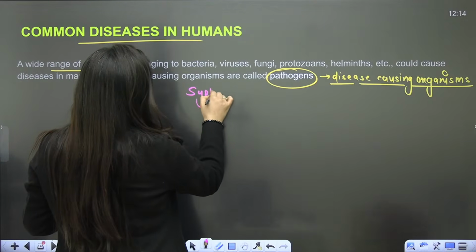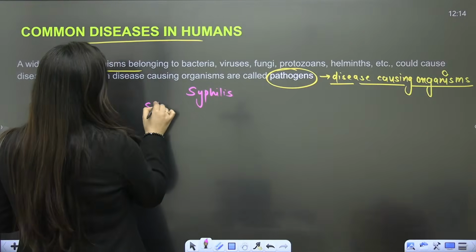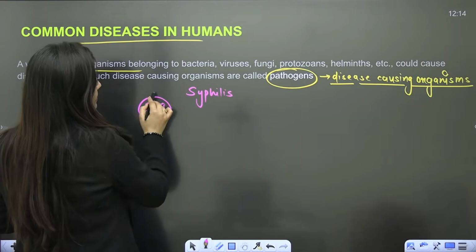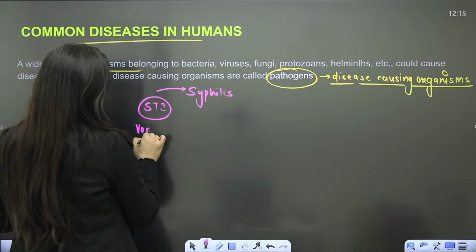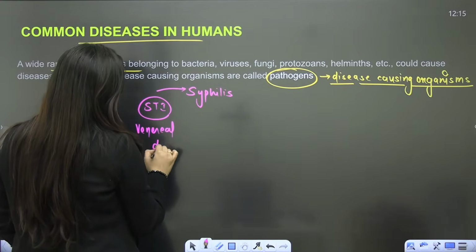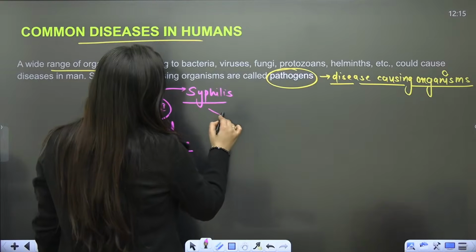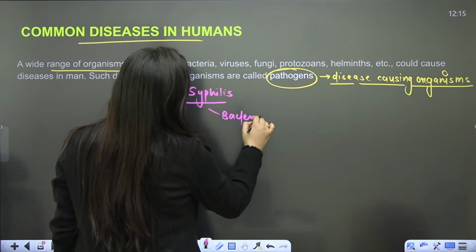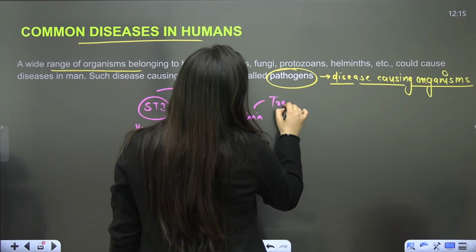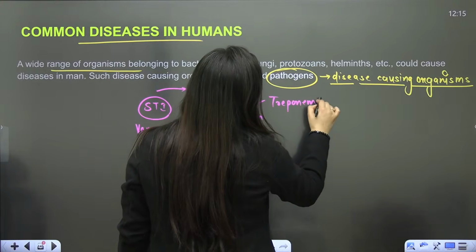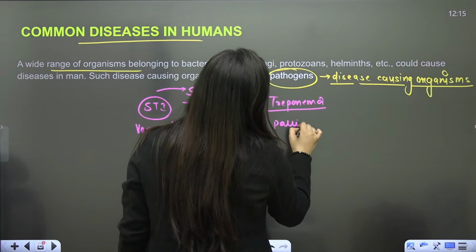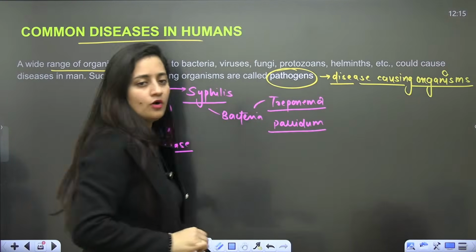What is syphilis? Syphilis is an STI, a sexually transmitted infection, also known as venereal disease. Who causes it? Bacteria, Treponema pallidum.